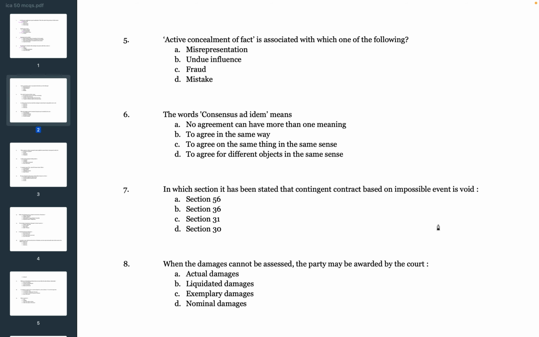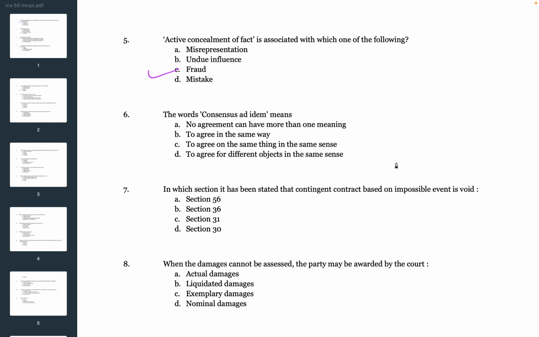Next question. Active concealment of fact is associated with which of the following? Options are A. Misrepresentation, B. Undue influence, C. Fraud, D. Mistake. So the correct answer is C. Fraud.